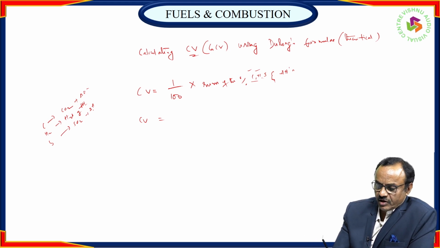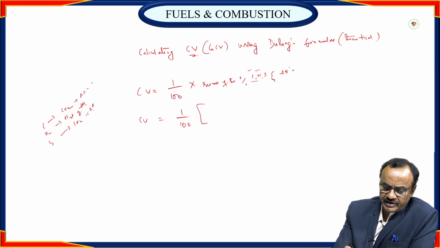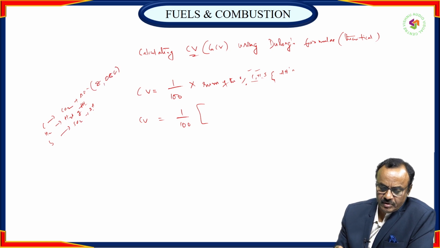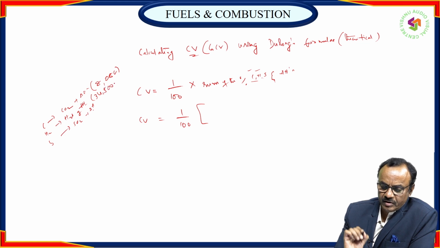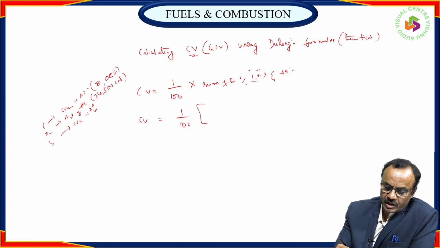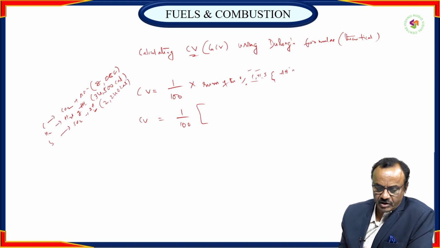So let me write the formula: 1 by 100. Heat liberated during combustion of carbon is equal to 8080 calories per gram. During combustion, H2 converts into H2O vapor, and the liberated heat is equal to 34,500 calories or kilocalories. During combustion, sulfur converts to sulfur dioxide, and the liberated delta H is equal to 2,240 calories or kilocalories.